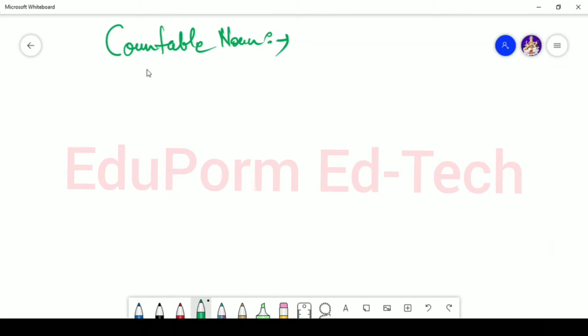Now, countable noun has two types. Okay, the first one is known as the common noun. Now, what do you understand by common noun?